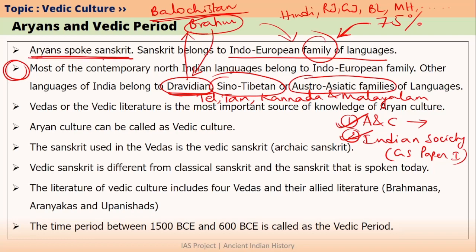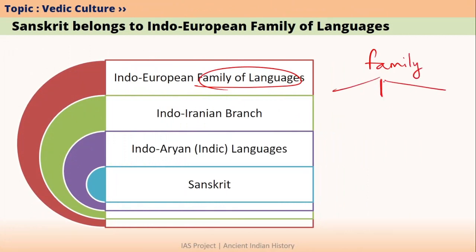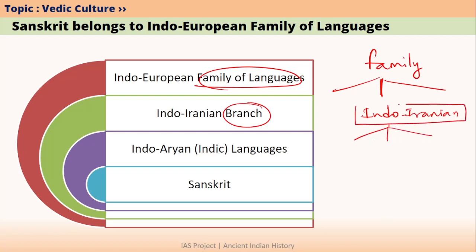So Aryans spoke Sanskrit and Sanskrit belongs to Indo-European family of languages. Let me give you further detail about Indo-European family of languages. Whenever we say a family of languages, there are many groups or many branches within this family. One particular branch of Indo-European family of languages is Indo-Iranian branch. And within a branch, we have many subgroups. One such subgroup in Indo-Iranian branch of languages is Indo-Aryan languages. Indo-Aryan languages are also called Indic languages. So Sanskrit is basically an Indo-Aryan language.